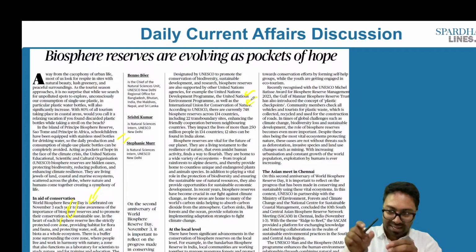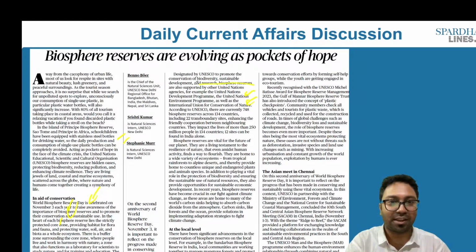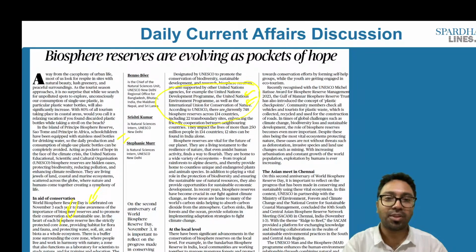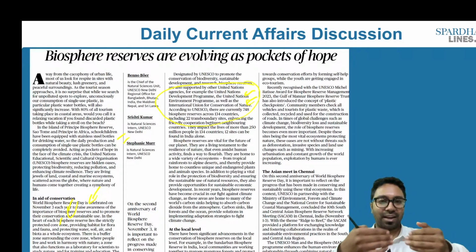Apart from declaring a particular place as a biosphere reserve and raising awareness, there are other measures taken by the United Nations, says this article. According to UNESCO, there are currently 748 biosphere reserves across 134 countries, including 22 transboundary sites, enhancing cooperation with another country as well.